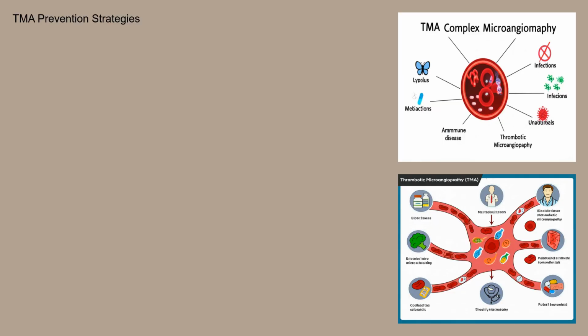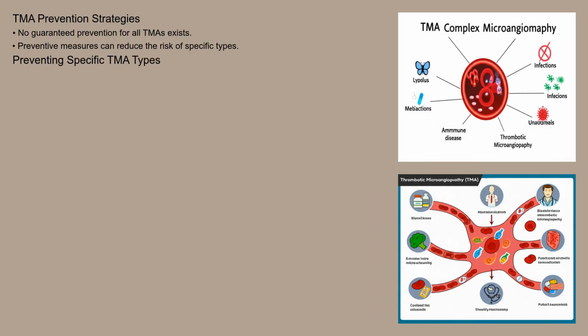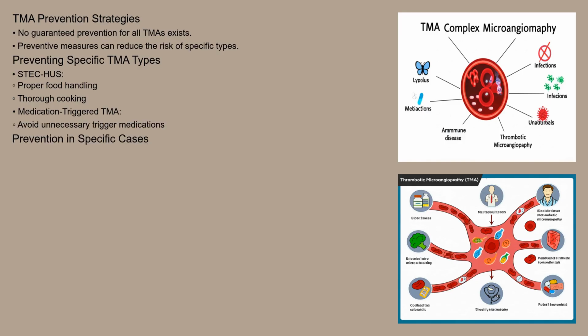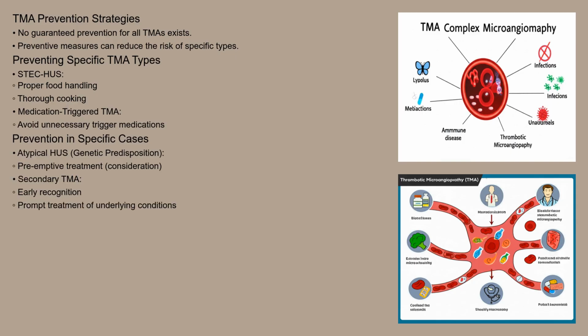Currently, there are no proven methods to completely prevent all forms of TMA. However, certain preventive measures can reduce the risk of specific types. Proper food handling and cooking practices can minimize the risk of STEC-HUS. Avoiding unnecessary medications known to trigger TMA can also be beneficial. For individuals with known genetic predispositions to atypical HUS, preemptive treatment may be considered in certain situations. Early recognition and prompt treatment of underlying conditions that can lead to secondary TMA are also crucial.